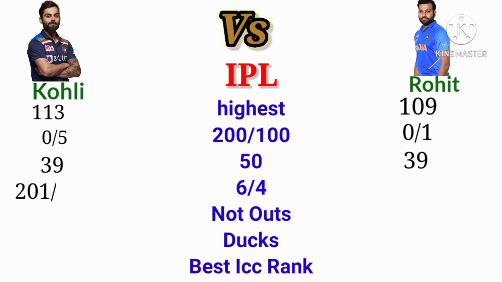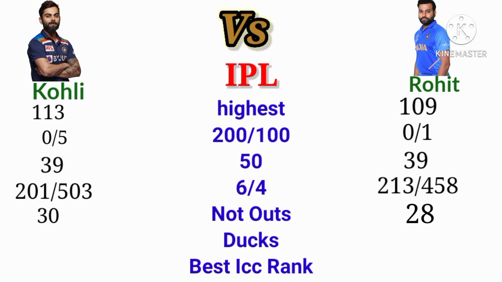The 6s and 4s Kohli hit is 201 and 503. The 6s and 4s Rohit hit is 213 and 458. The not outs of Kohli is 30. The not outs of Rohit is 28. The ducks Kohli got in IPL is 6. The ducks Rohit got in IPL is 13. The best ICC rank of Kohli is 1. The best ICC rank of Rohit is 2.